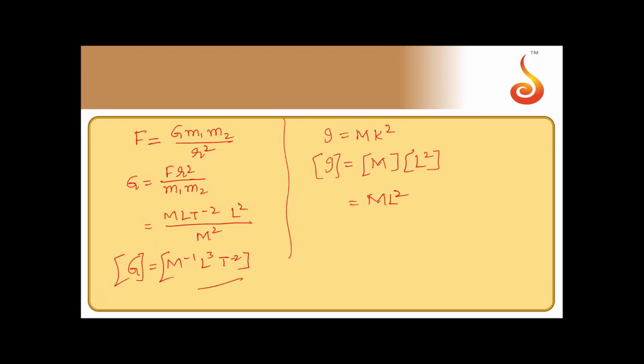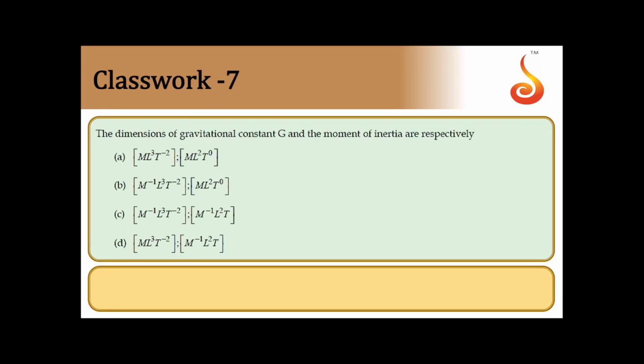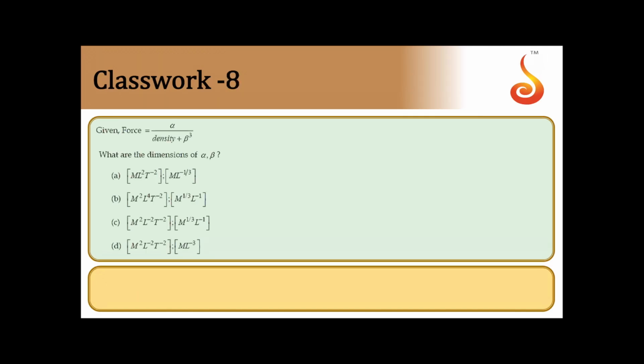So m to the power minus 1 L cube T to the power minus 2 and m L square. So it should be option B. Yes, we shall move on to the next one.